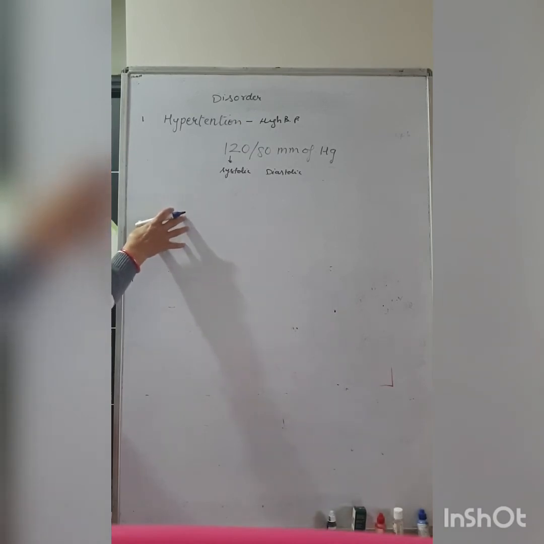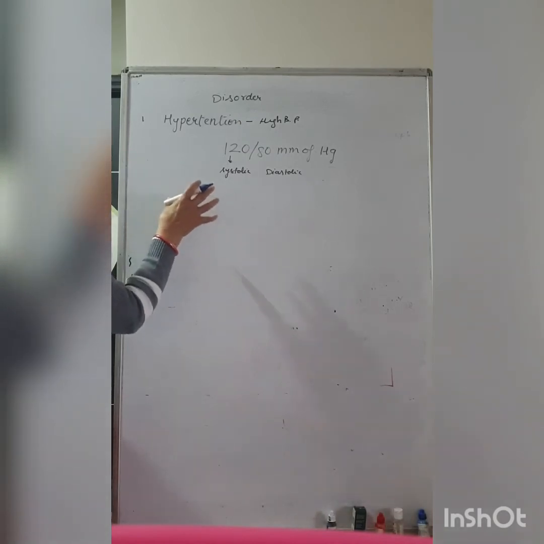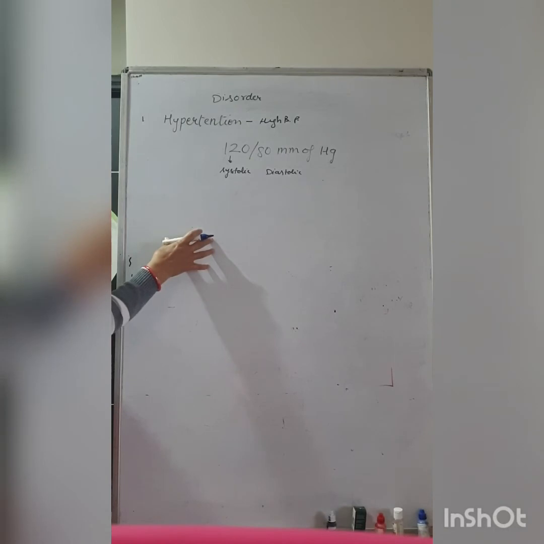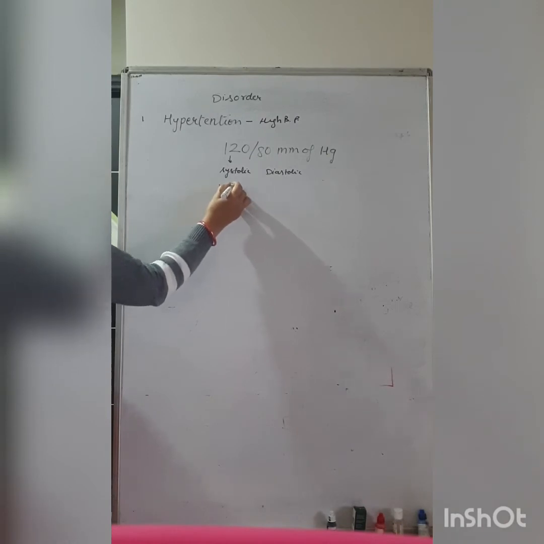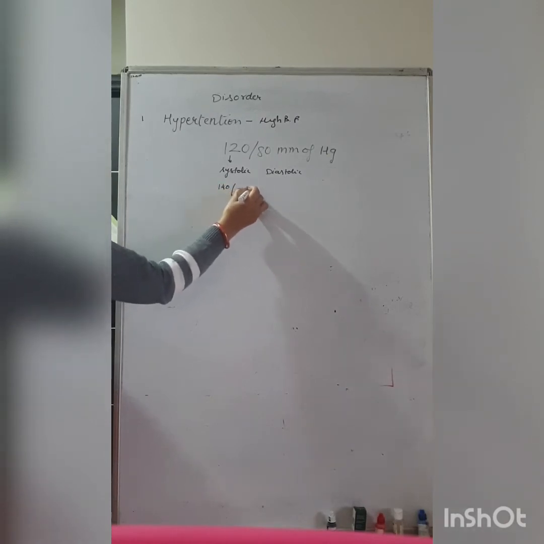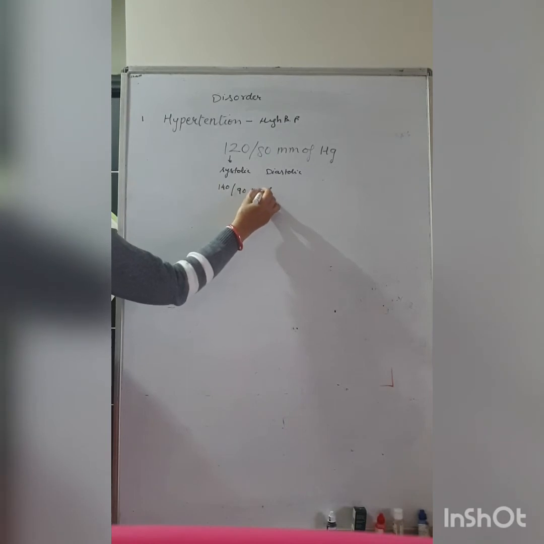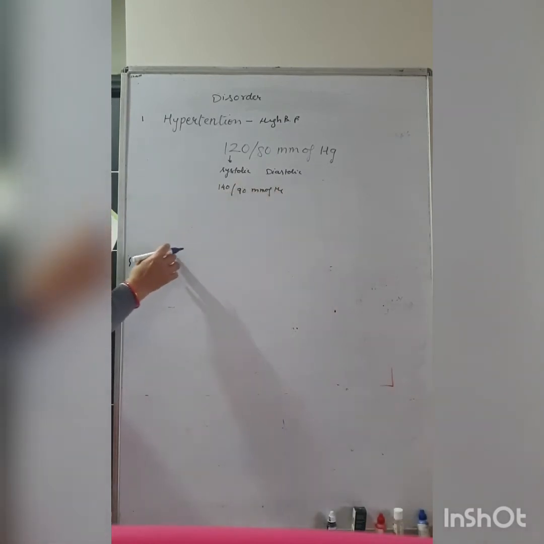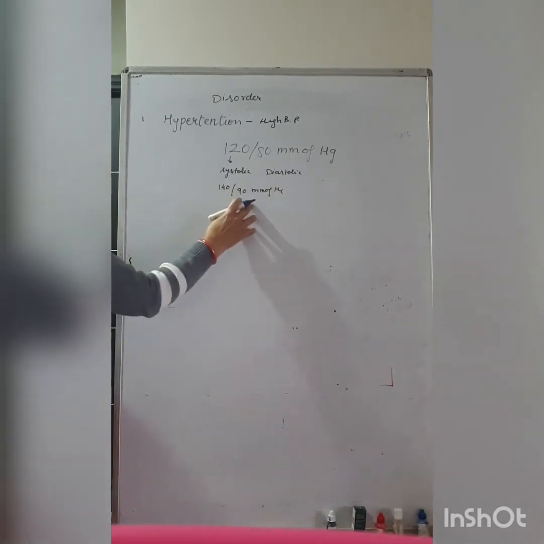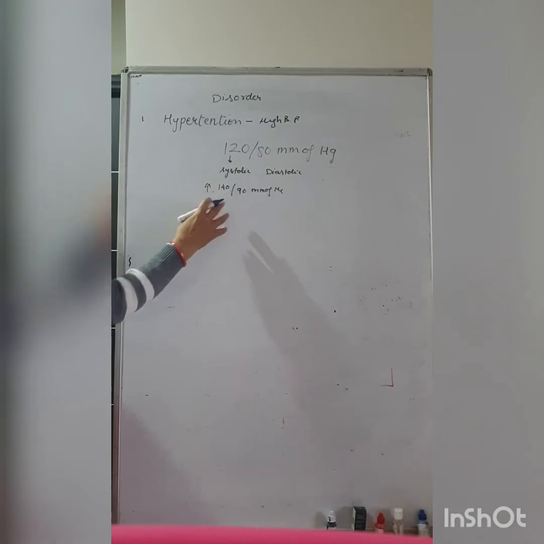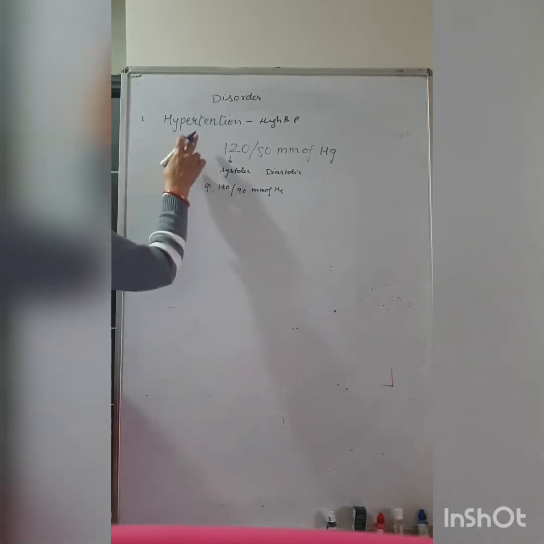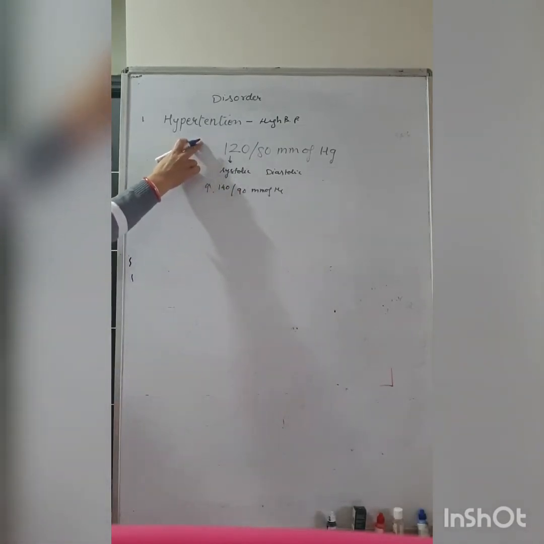If repeated checks of blood pressure of an individual show 140 upon 90 mm of mercury, or higher than 140 upon 90, the person is suffering from hypertension.